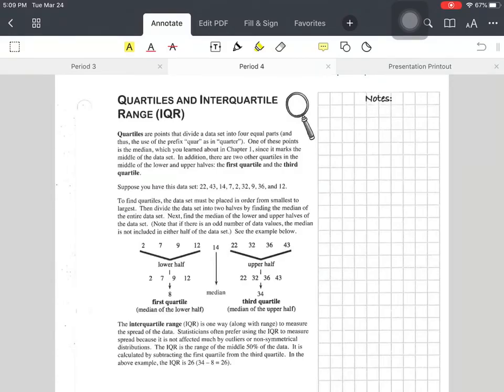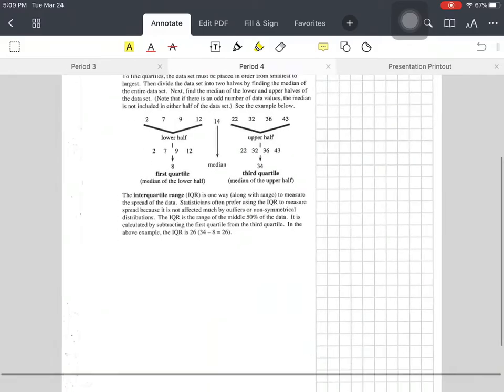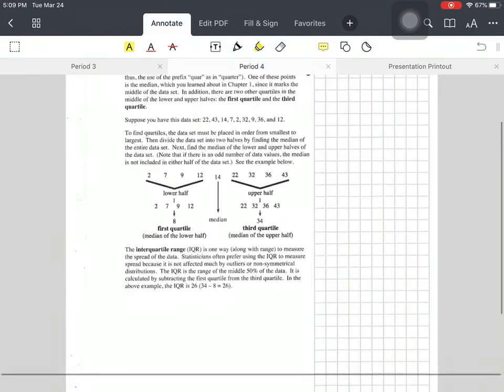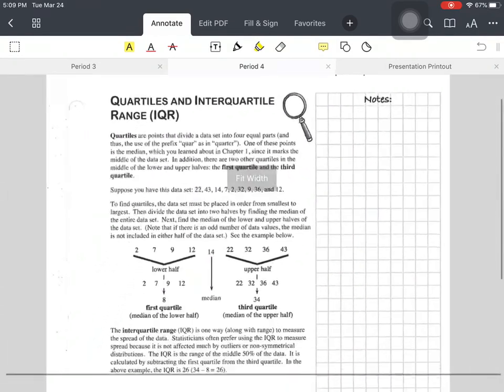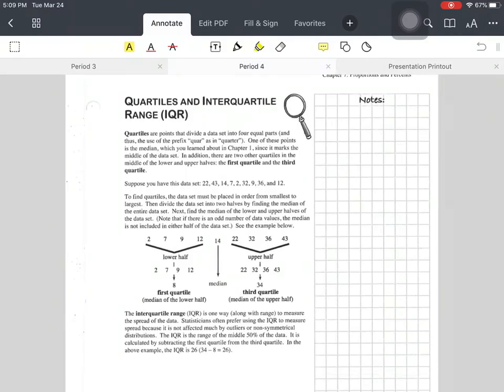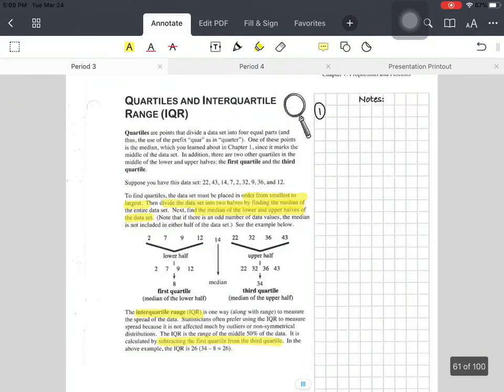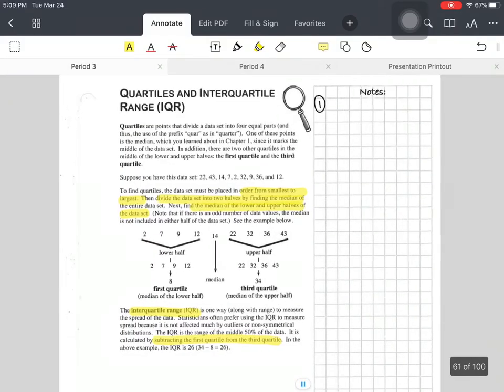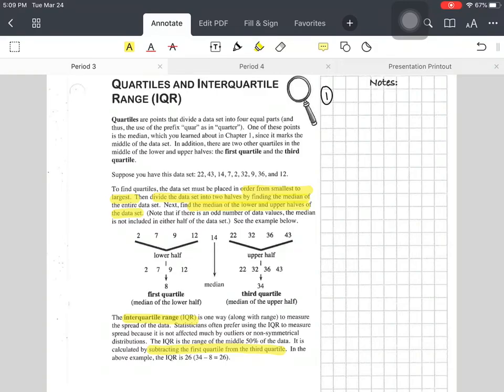All right, guys, quartiles and interquartile range, or IQR. Let me say that again, quartiles and interquartile range. This is on page 51. Take a second, underline what you think is important, and then come back to us and highlight. Boom! I'm so excited because we finally have the how-tos again, right?